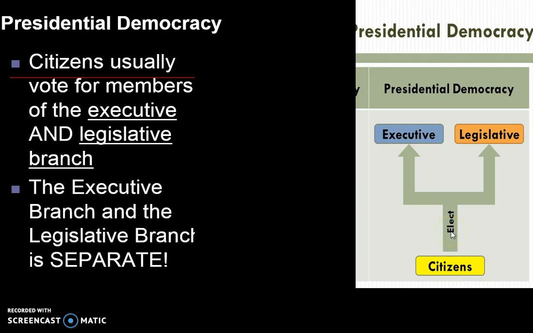So in a parliamentary democracy, they're only voting for the legislative branch. In a presidential, you're voting for the executive and the legislative branch. They're two separate branches. You're voting for two separate branches to fill that position. Okay, they are separate branches compared to the parliament, which is one branch.